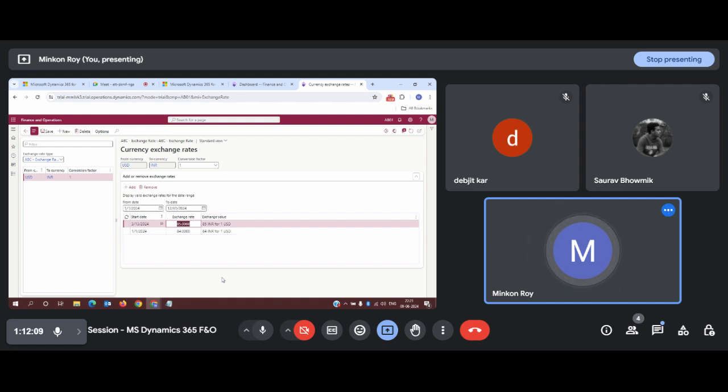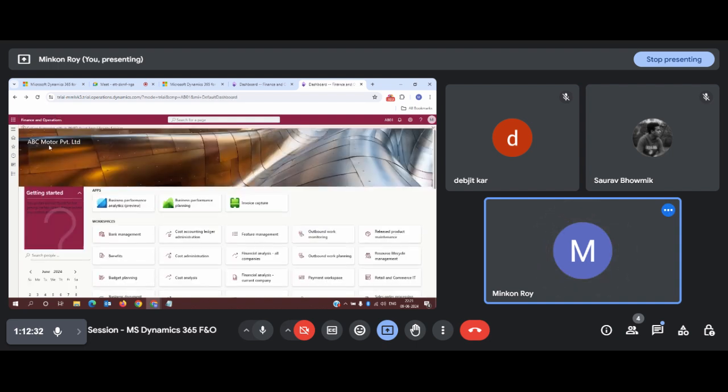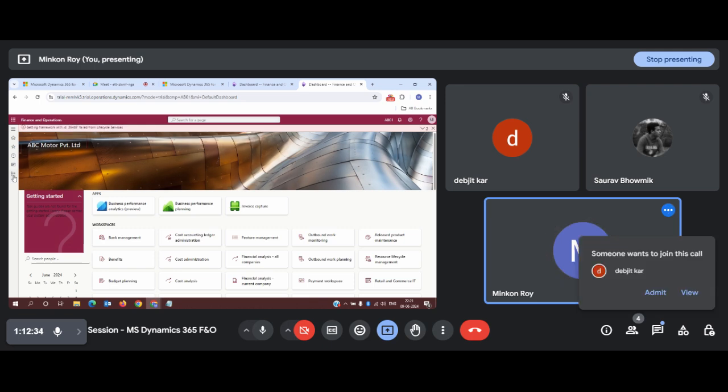So every day a new exchange rate will be defined, and whatever transactions we perform will be applied with this exchange rate. Okay, now let me go back and not save it because it will impact my current configuration.